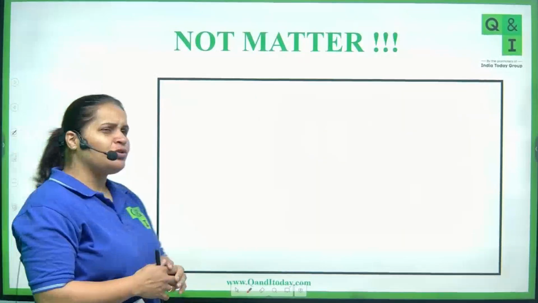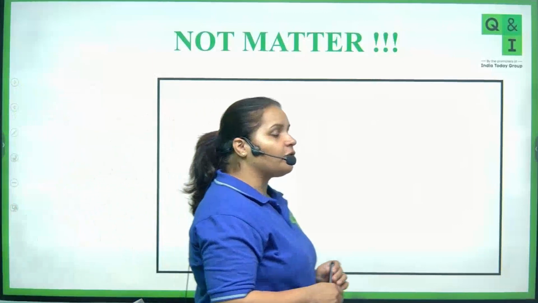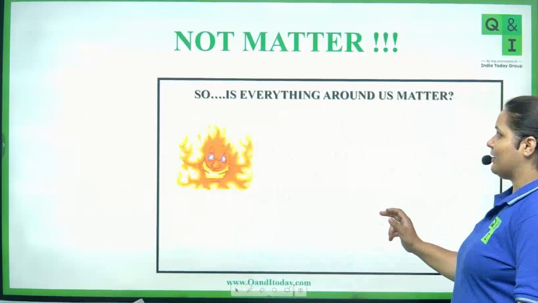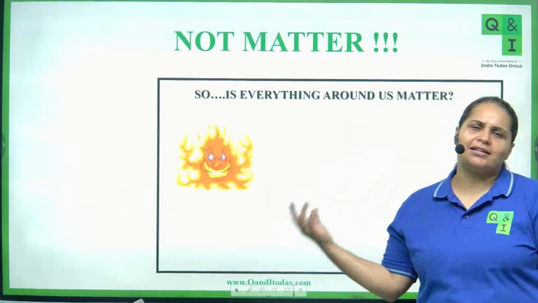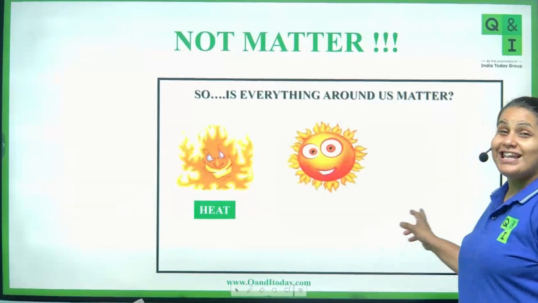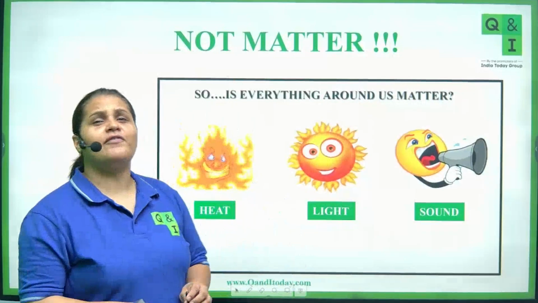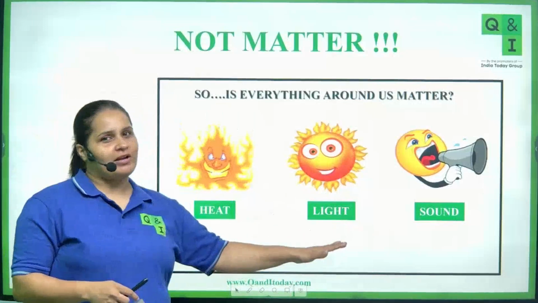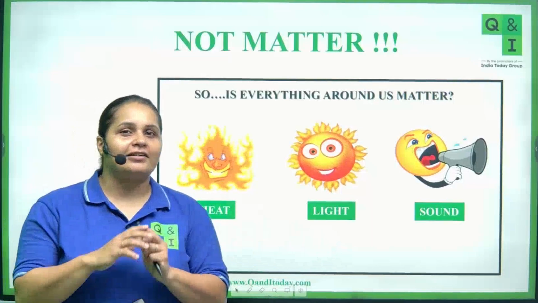Okay, so now coming to those things which are not matter. We will see a few things which are not matter. So these are like heat. That is not matter. Why? Because it doesn't have mass, it doesn't occupy space, right? When I talk about light, that too, and sound, these are nothing but different forms of energy, isn't it? And energy doesn't occupy space and doesn't have any mass.